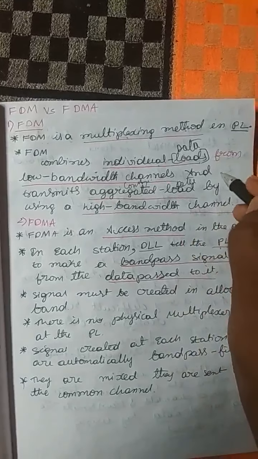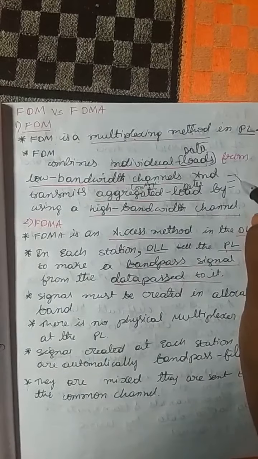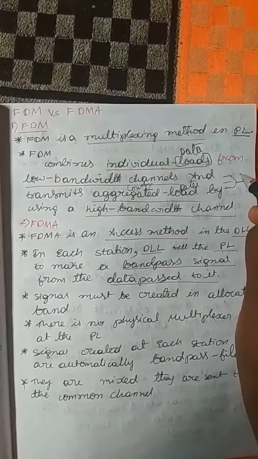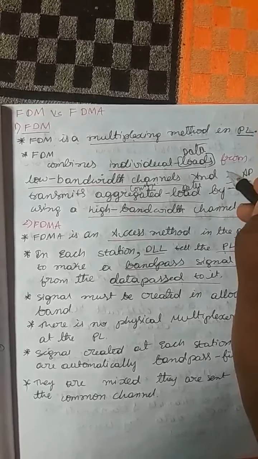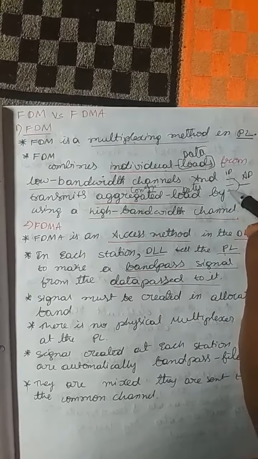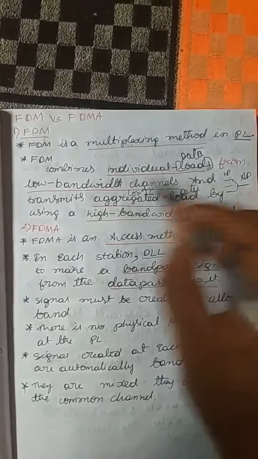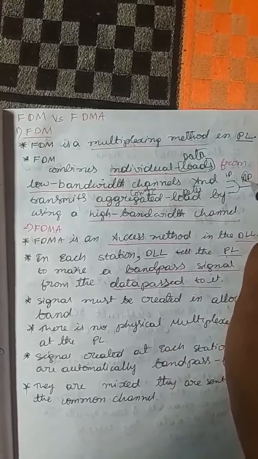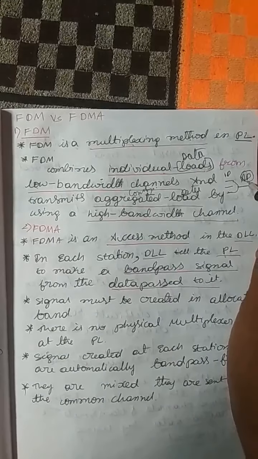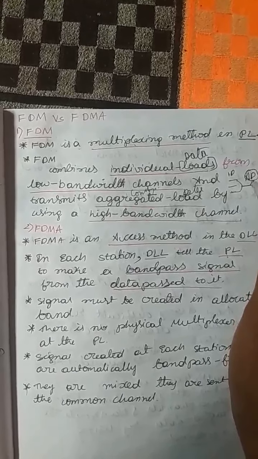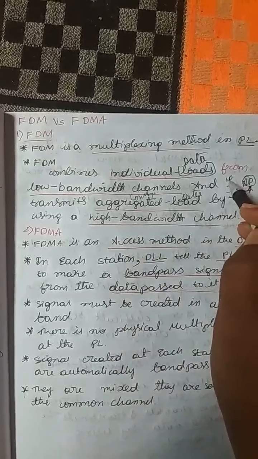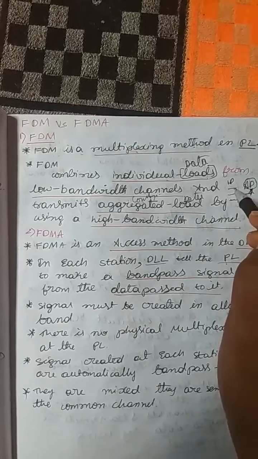First the individual data comes, and it combines all of it. It will give aggregated data. These are individual data from the low bandwidth channels, and we will get the aggregated data using the high bandwidth channel.